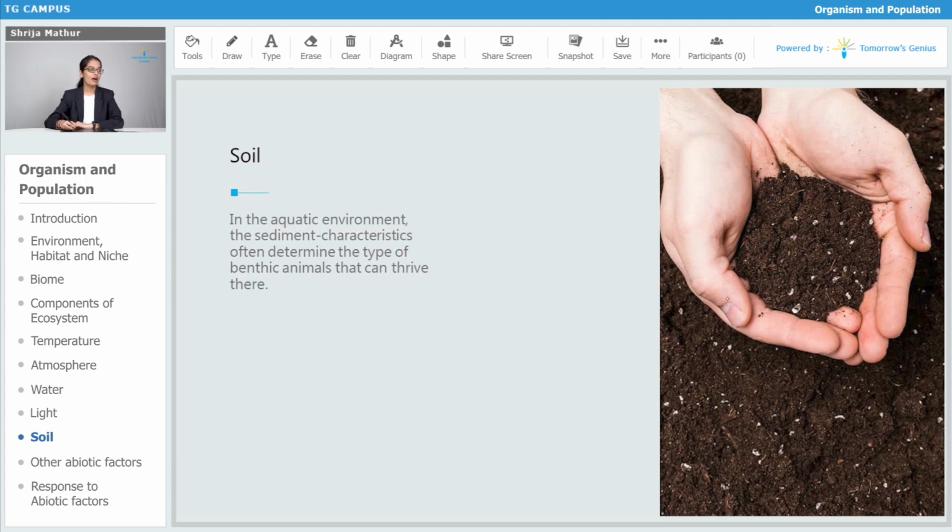In the aquatic environment, the sediment characteristics often determine the type of benthic animals that can thrive there. So, how much sedimentation is there? Basically, we are referring to how many nutrients are there, and on that basis, the lowermost organisms, the benthic organisms which are present, how many benthic organisms are going to be there.